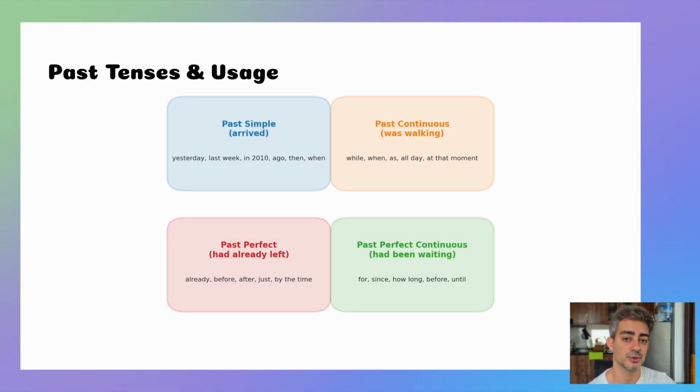Here we have some keywords that are used with each of these. So with past simple, you might use yesterday, last week, in 2010, ago, like 2 hours ago, then, or when. With past continuous, we might use words like while, when, as, all day, or at that moment. With past perfect, you might see some keywords like already, before, after, just, or by the time. And with past perfect continuous, we might use words like for, since, how long, before, and until.